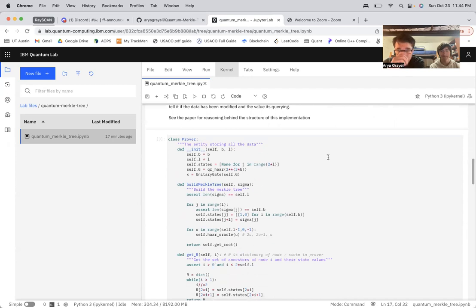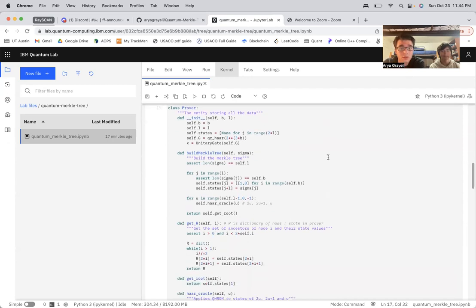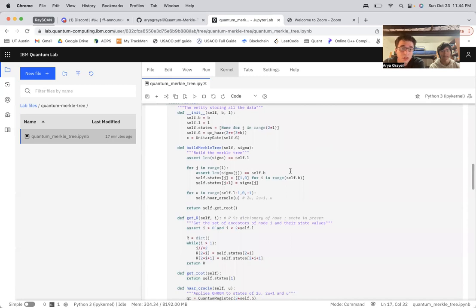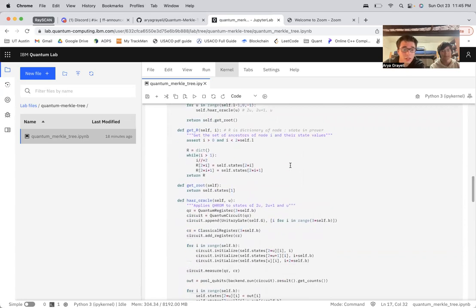So onto the prover itself, the main function is the build Merkle tree method right here. It'll take in an input which we call sigma. Sigma is just L sequences of B qubits, and it initializes the tree. If you think of a tree as flattening it into a 2D array, if it has L leaves, it'll have 2 times L nodes in the tree. And what we do is we initialize all these leaves and then bring it all together by merging the children together using the Haar oracle method, which I'll get into right now.